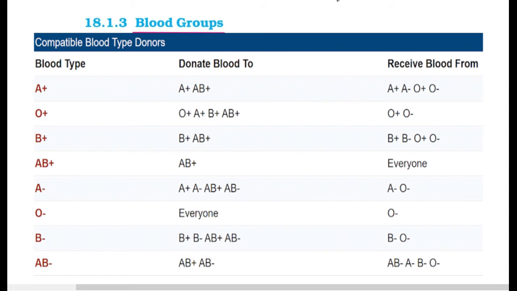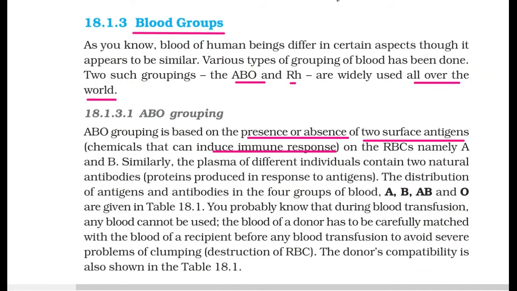So ABO grouping is based on the presence or absence of 2 surface antigens. So it's based on 2 surface antigens, chemicals that can induce an immune response on the RBCs, namely A and B. So 2 surface antigens which are either present or absent in RBCs, red blood cells. So when they differ, we say it's A or B.